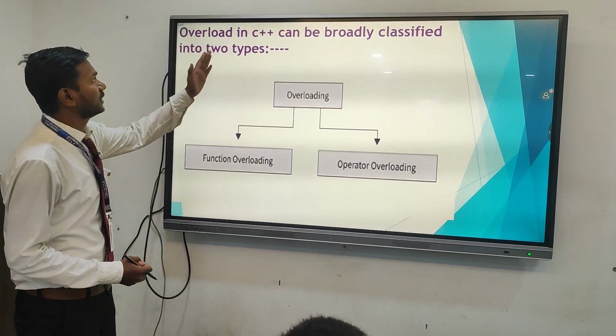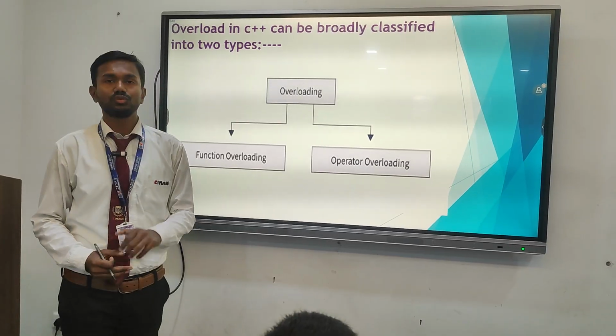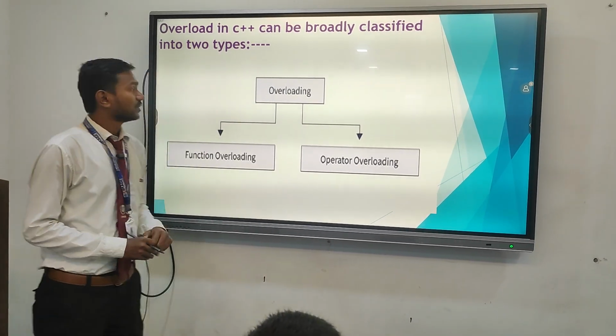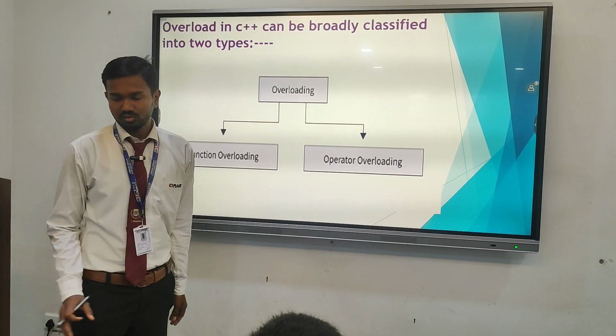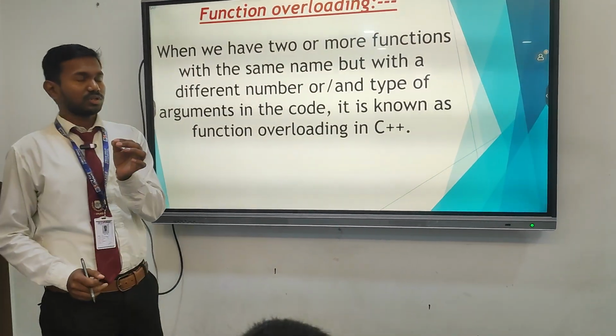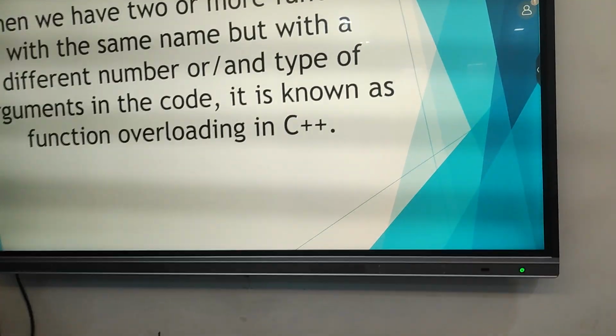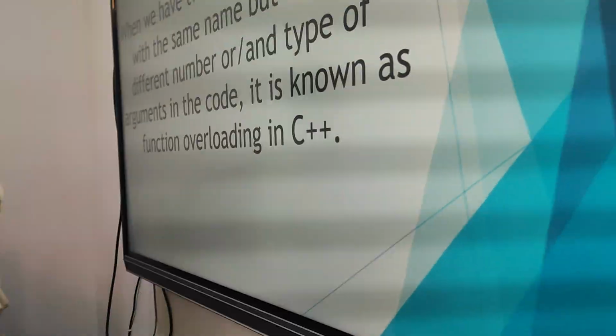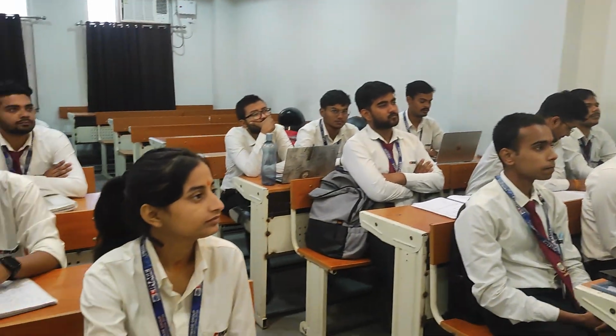First of all, overloading in C++ can be broadly divided into two types. First is function overloading and second is operator overloading. Here I give a brief introduction about function overloading. When we have two or more functions with the same name but with a different number or type of arguments in the code, it is known as function overloading in C++.